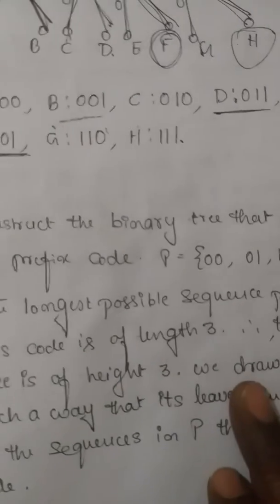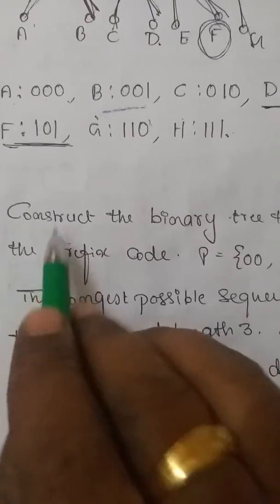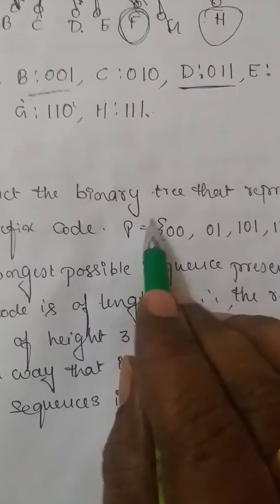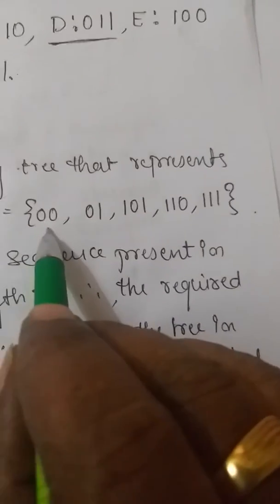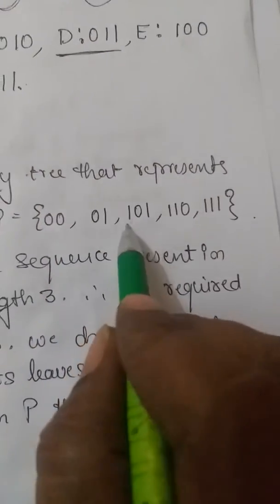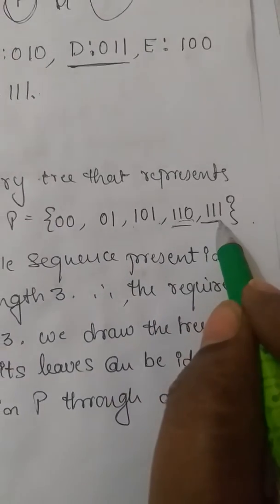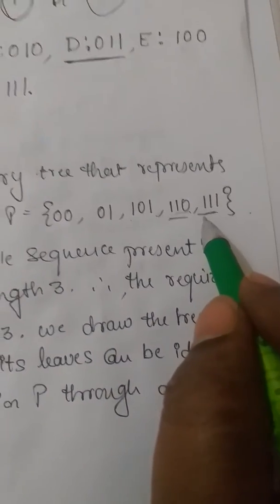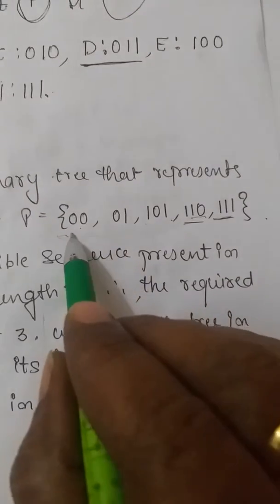Okay, now we're going to take one example there. It will be clear for people. Construct the binary tree that represents the following prefix code. See, this is the prefix code that they had given. What is that? P is 000, 01, 101 and 111. Okay, this is the prefix code that they had given. Now by observing that, see, theoretical part you can go through. Now here itself you can find out.